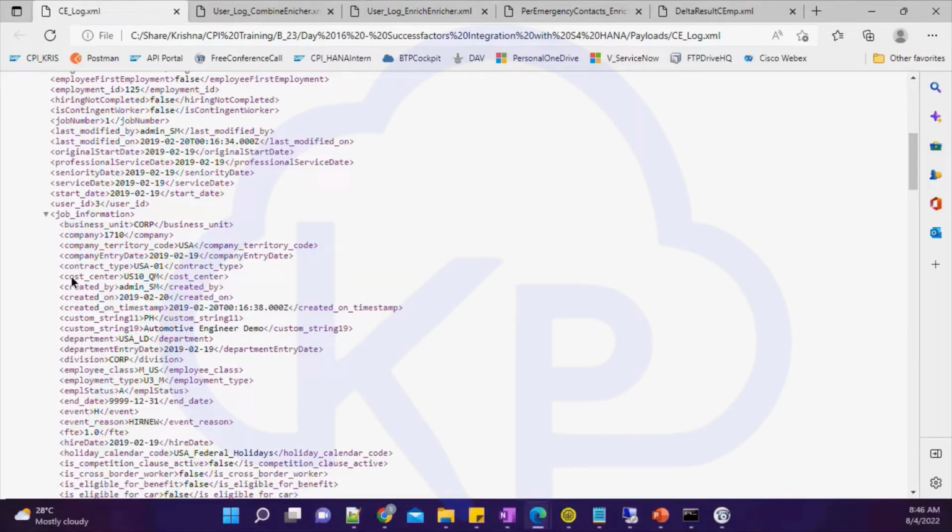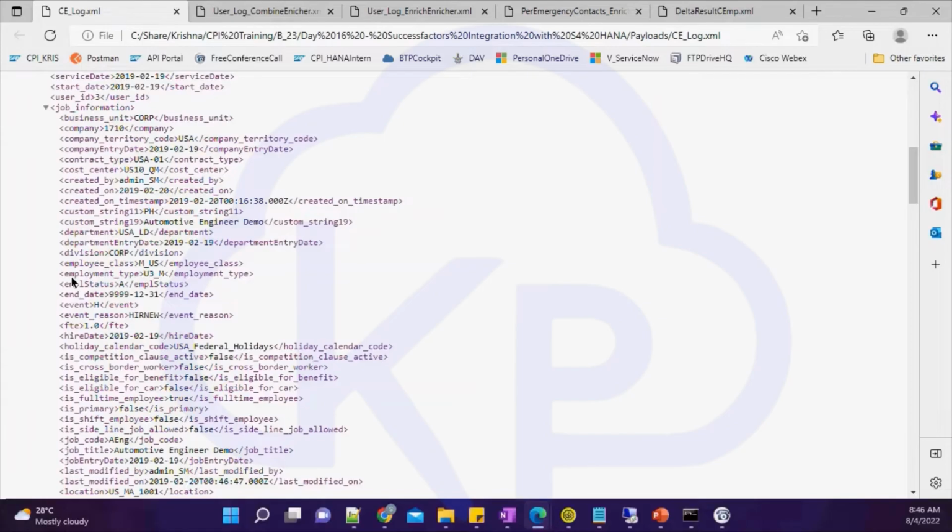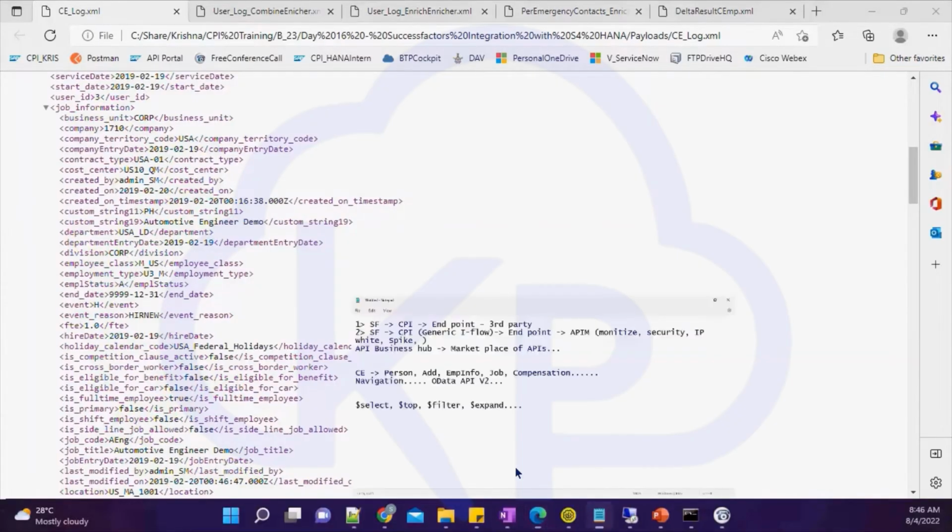Similarly within SuccessFactors, every portlet or every set of information will have a start date, meaning when that particular event has started or become active. Start date means when that piece of information is going to be active within the system, and end date means that particular information is no longer valid.